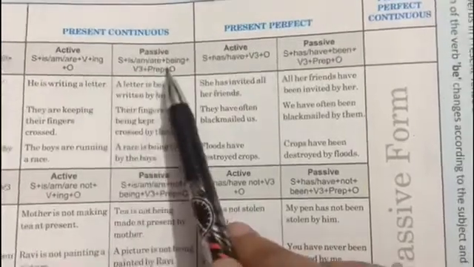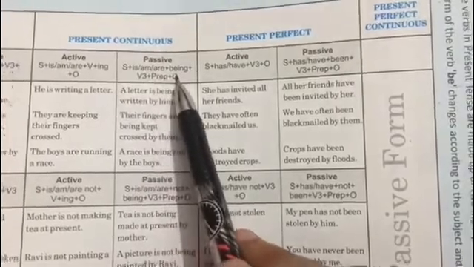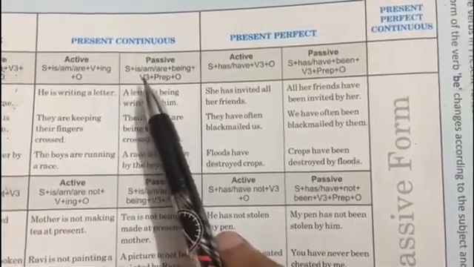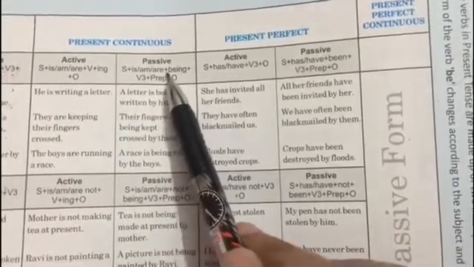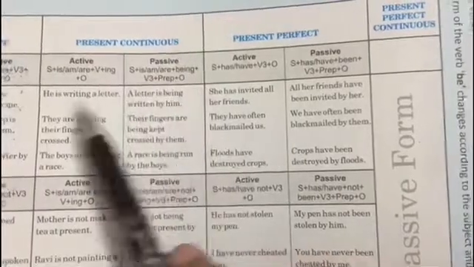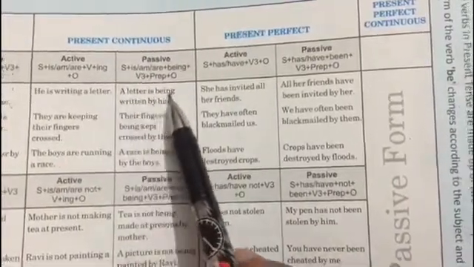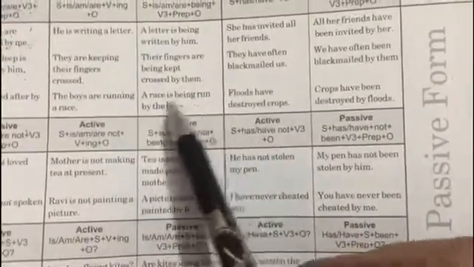Now when you have to convert it over here into passive, so it will be subject plus is/am/are plus being plus verb third form. What will get converted over here is that verb's third form plus preposition plus object. So what you have to include over here is that being plus verb's third form. So a letter, he is writing a letter. A letter is being written by him. The boys are running a race. A race is being run by the boys.